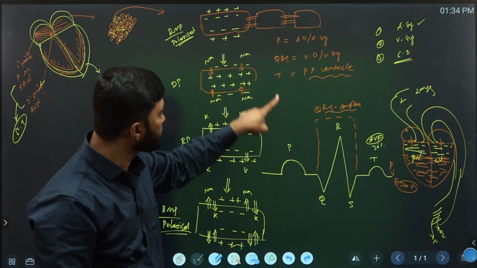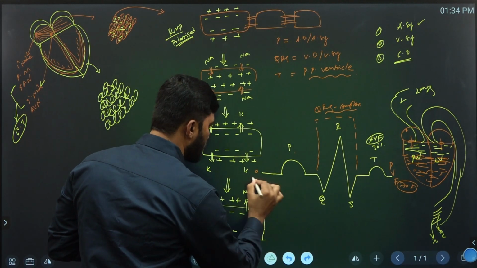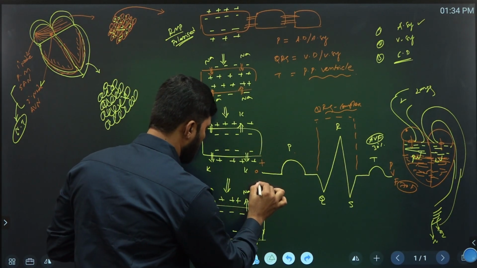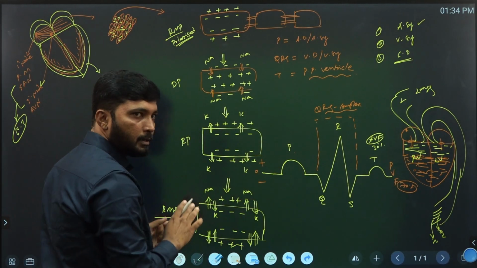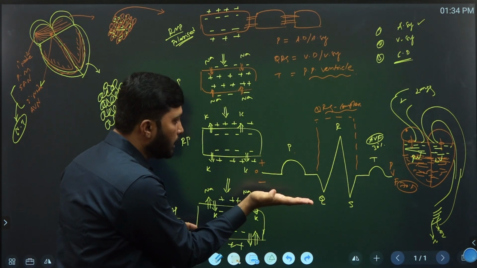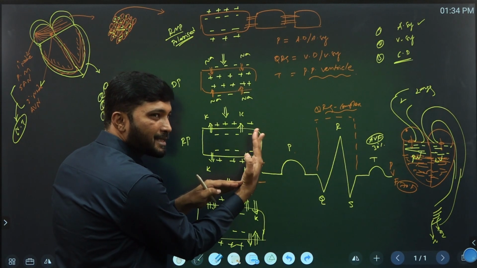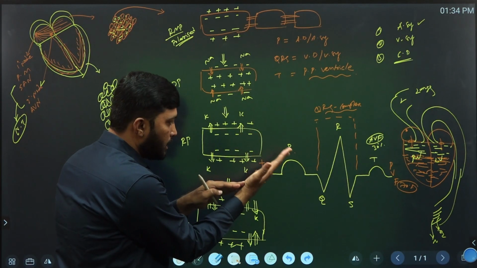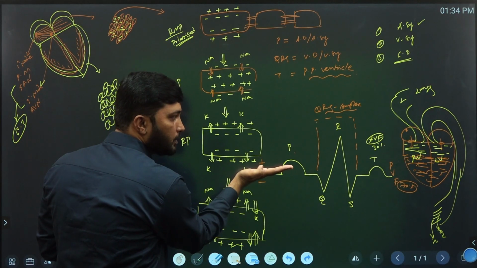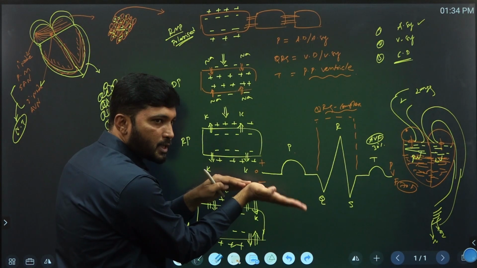The P wave always represents this. This is the neutral position, this is plus, this is minus. In the ECG machine, during depolarization, the arrow moves towards the plus side, the positive side, whereas at the neutral position it becomes stable, and in some cases the arrow moves downwards.